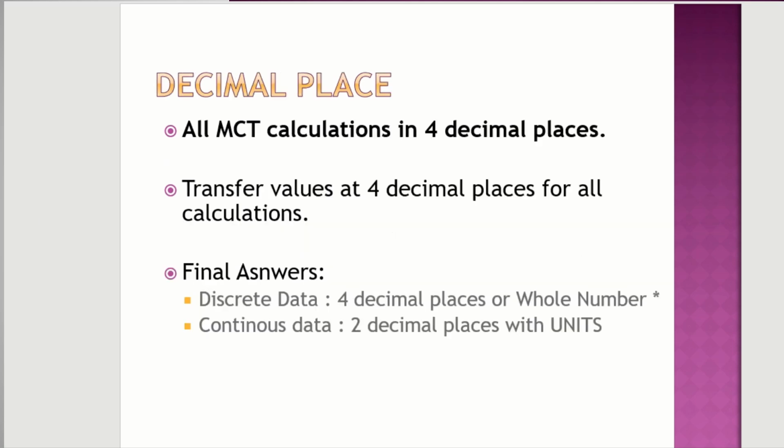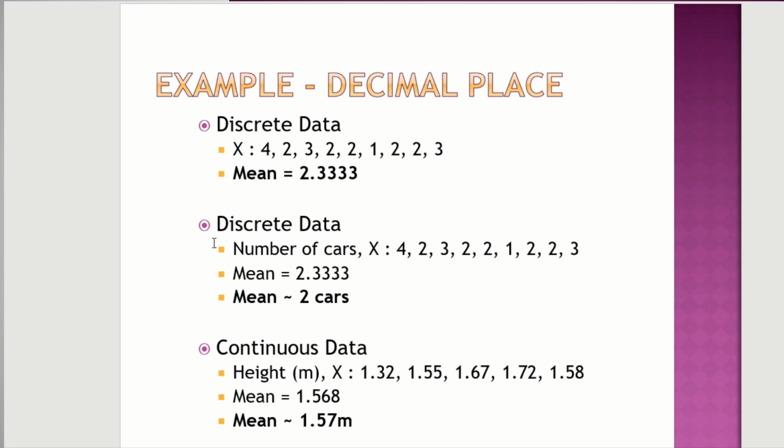All right. When it comes to the number of decimal places, if they don't give you a story for decimal places, and if they give you a story, continuous data with units, or with a whole number, you round it off to a whole number. Moving along, let's look at the example. If you have discrete data like 4, 2, 3, 2, and they never gave you a story, you don't know what it is, you just calculate. The mean will be in 4 decimal places because it is stated as discrete data, so you'll name it as 4 decimal places. It goes to number of cars. Continuous data will be 2 decimal places with unit.